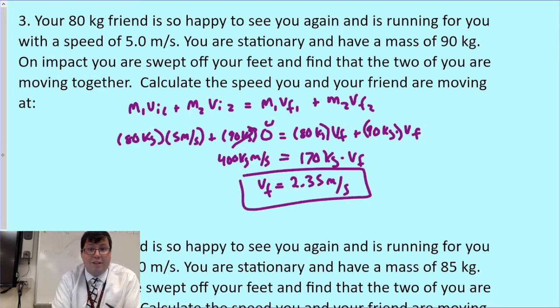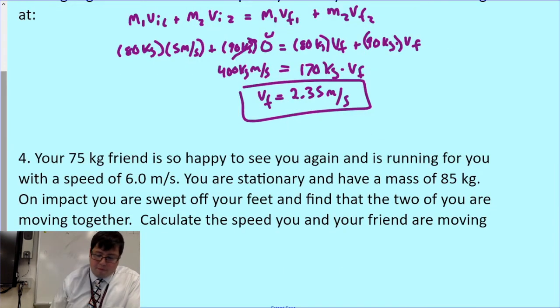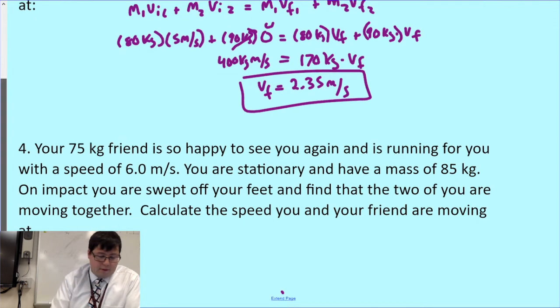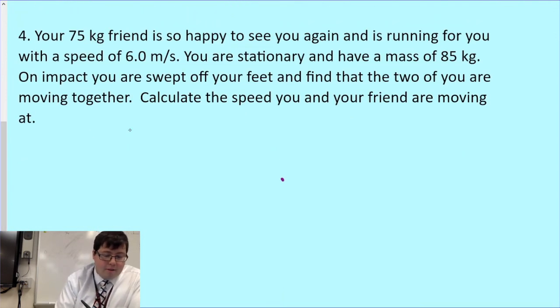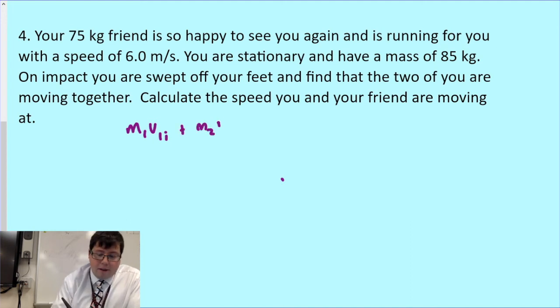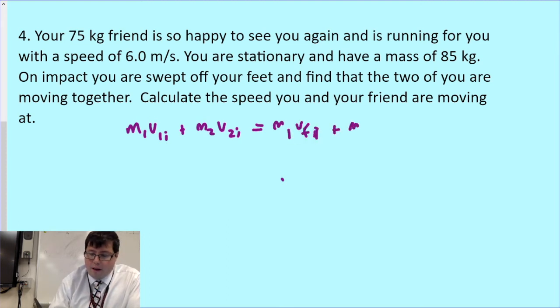Okay, let's take a look at problem number 4 here. Problem number 4, very similar, has you with a different mass and a different massed friend. So we have a 75 kilogram friend. Let's put down our equation first though. M1 V1I plus M2 V2I equals M1 VF1 plus M2 VF2.